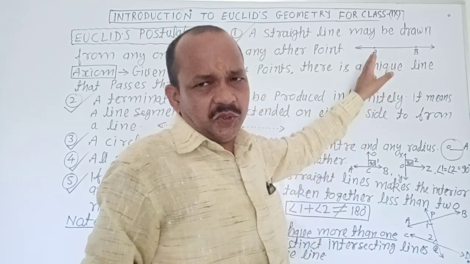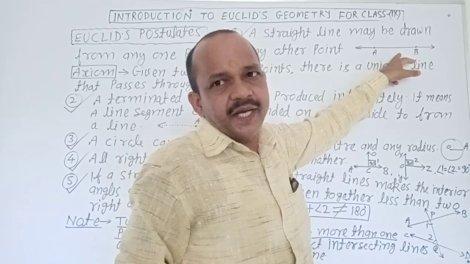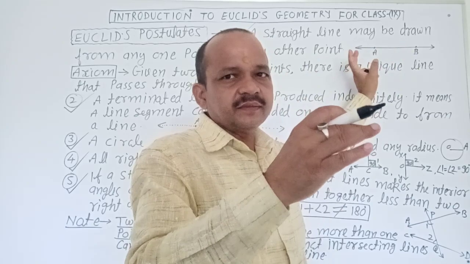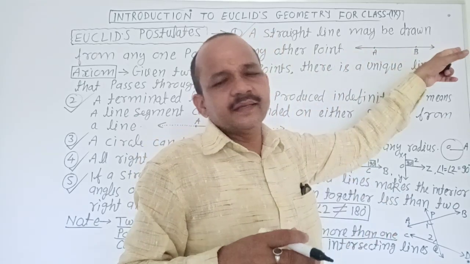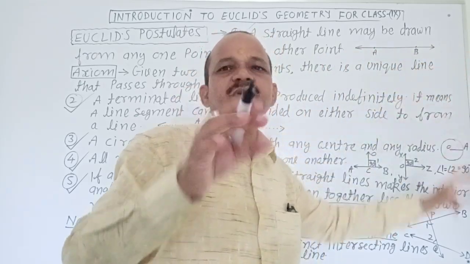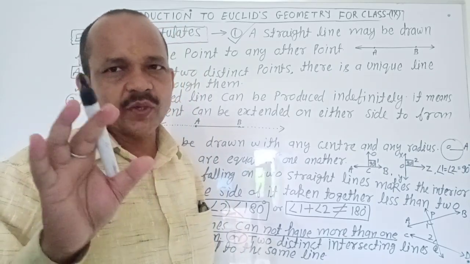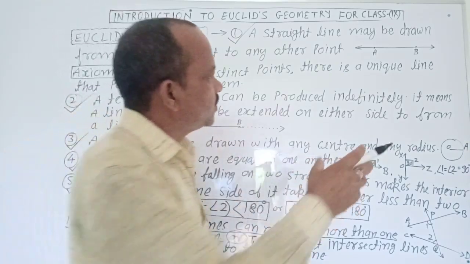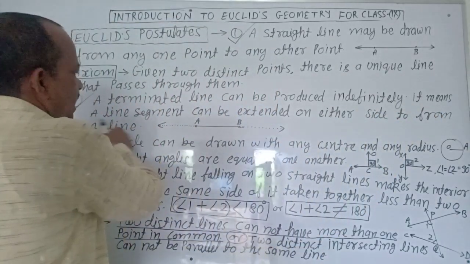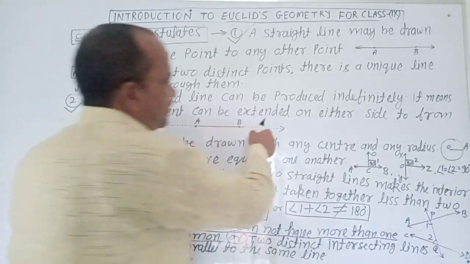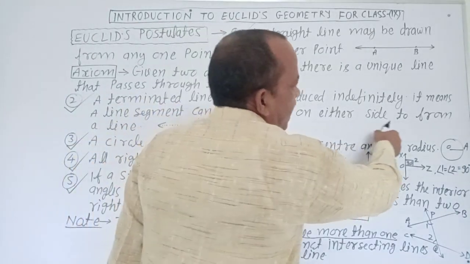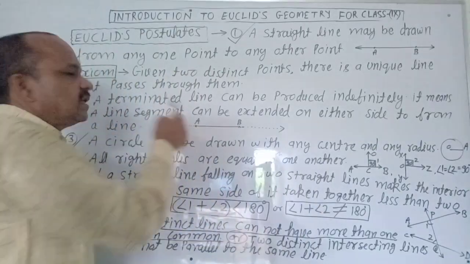You can produce line AB on both sides, left side and right side, till infinite. Clear? No confusion about it. Very good. It means a line segment can be extended on either side to form a line.